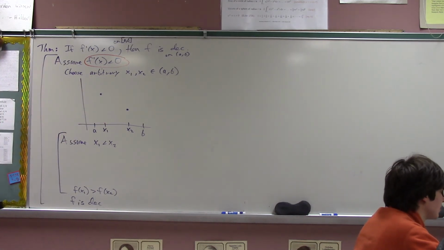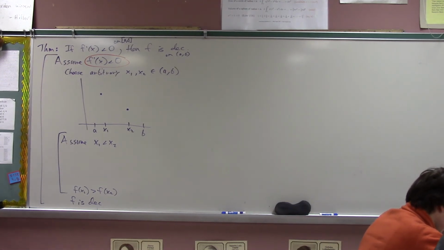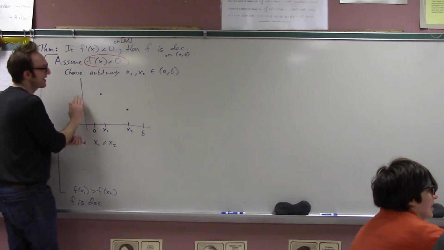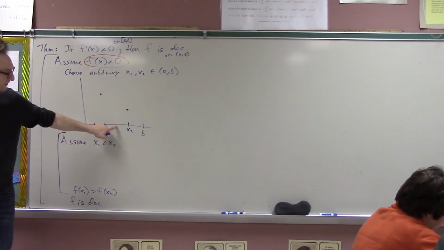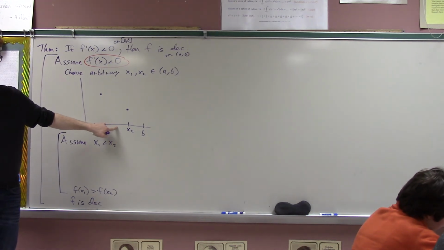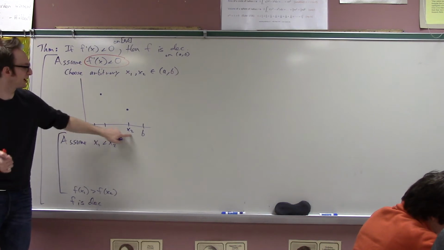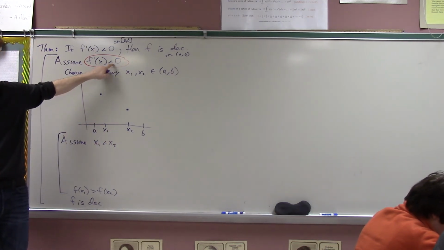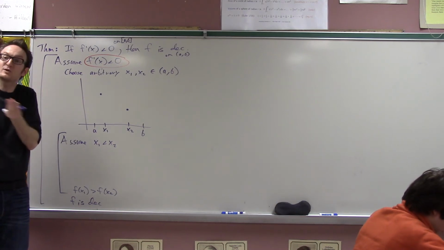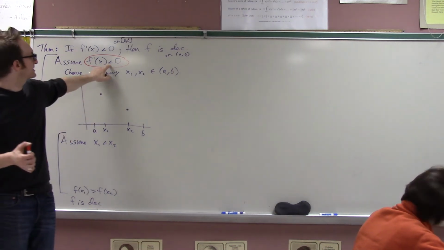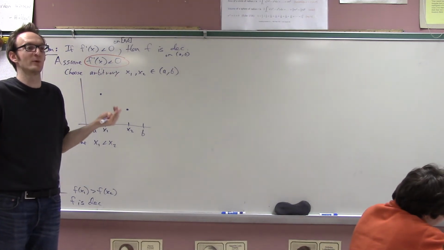The mean value theorem is the one thing that enables me to conclude information about the function based on information about the derivative. What does the mean value theorem say? The mean value theorem says on any interval whatsoever, there's some special point which represents the function. Well, what's the instantaneous rate of change at any special point drawn from the interval x1, x2? It has to be negative. So if the instantaneous rate of change has to match the average rate of change somewhere, and the instantaneous rate of change is always negative, then the average rate of change must be negative. That's the proof in words, right?